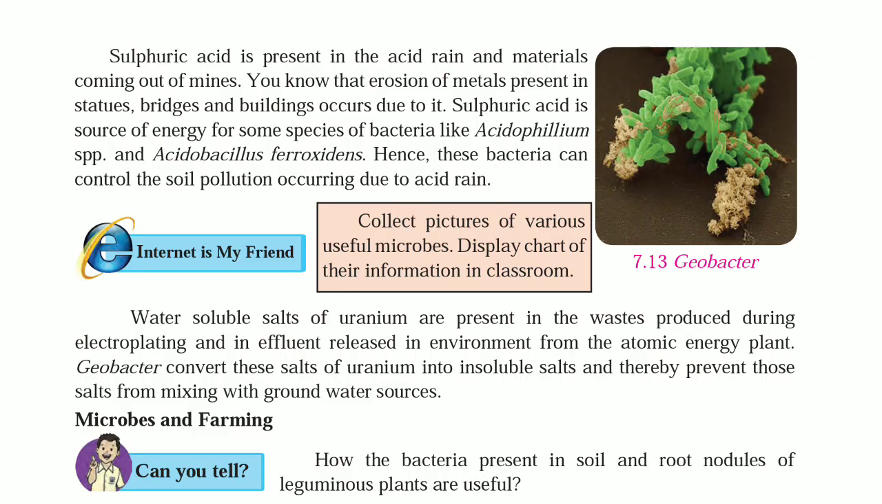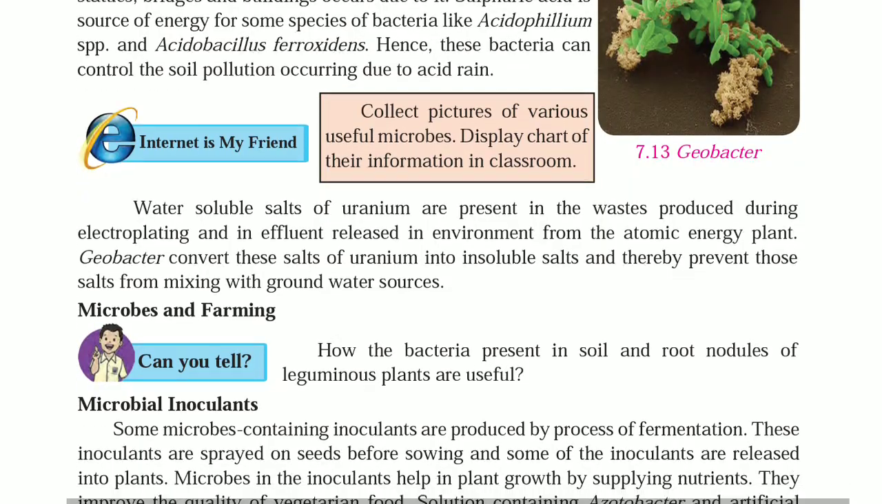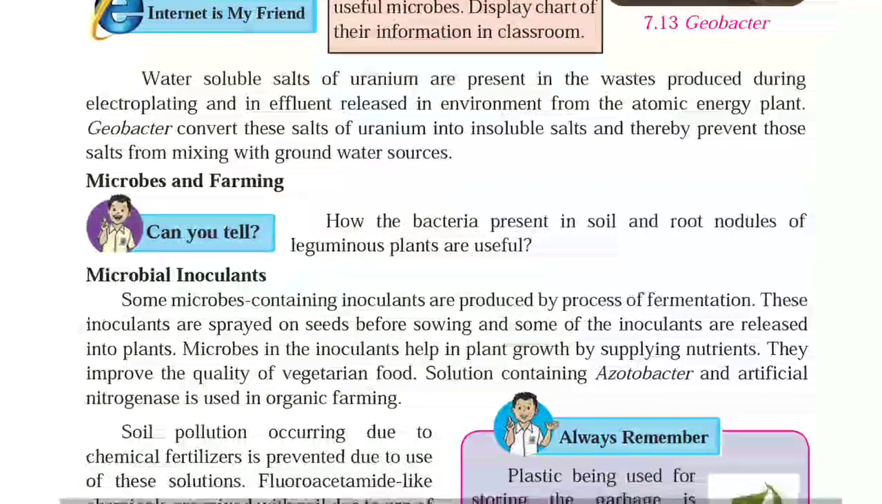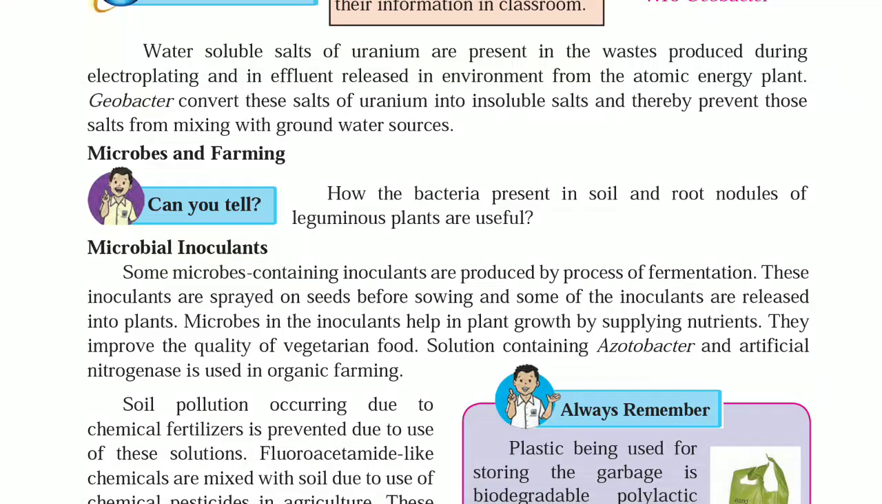Water soluble salts of uranium are present in the waste produced during electroplating and in effluent released in the environment from atomic energy plants. Geobacter converts these salts of uranium into insoluble salts and thereby prevents those salts from mixing with groundwater sources.